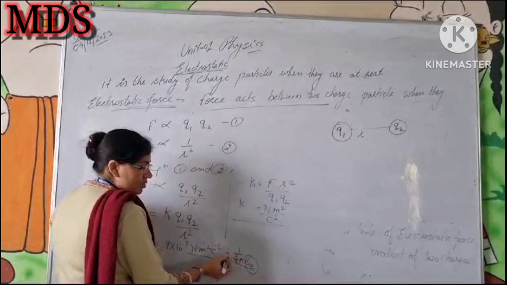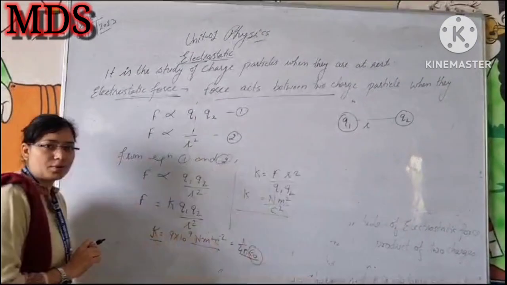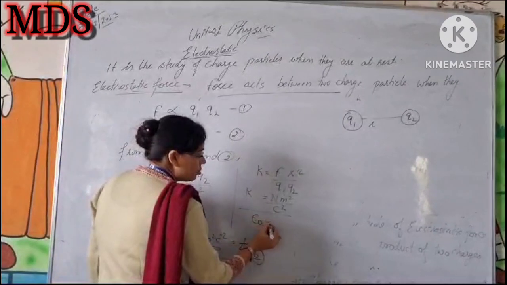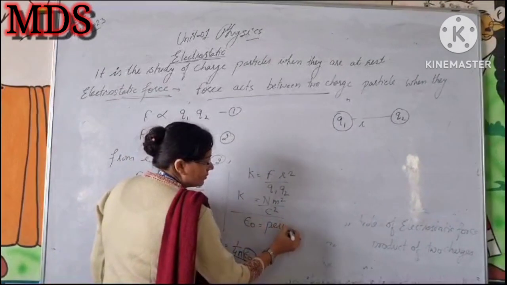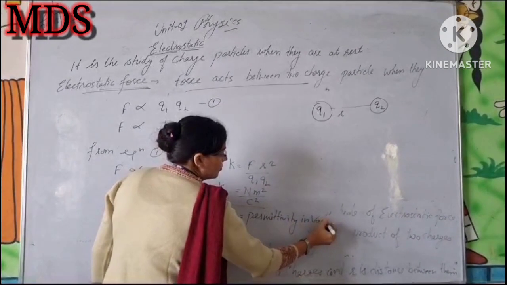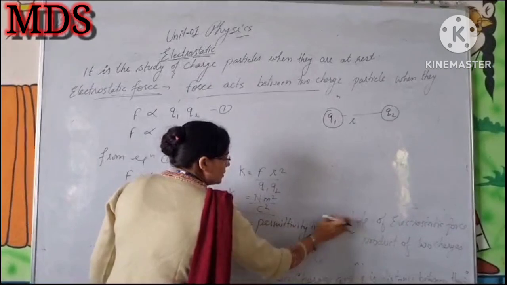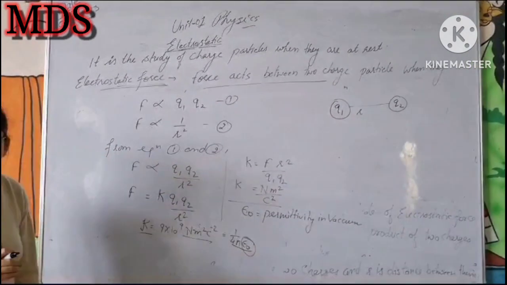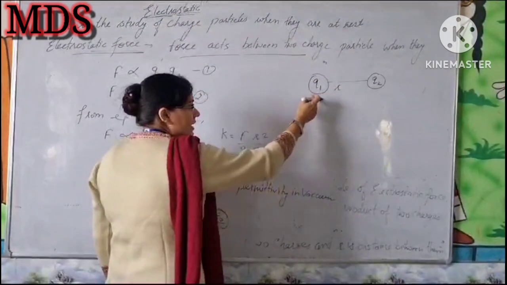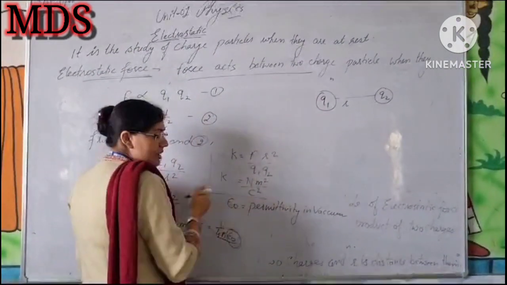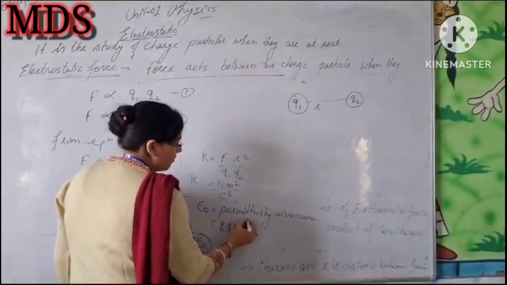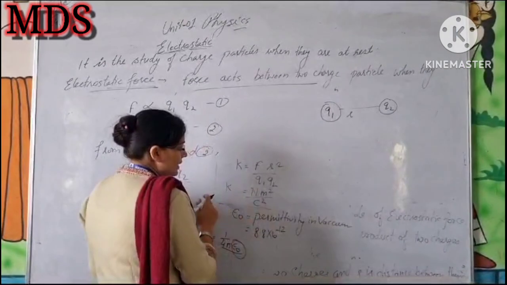This electrostatic constant you can also write as 1 by 4 pi epsilon naught, where epsilon naught is the permittivity. Its value is 8.8 into 10 raised to the power minus 12. Then how do we write the unit?